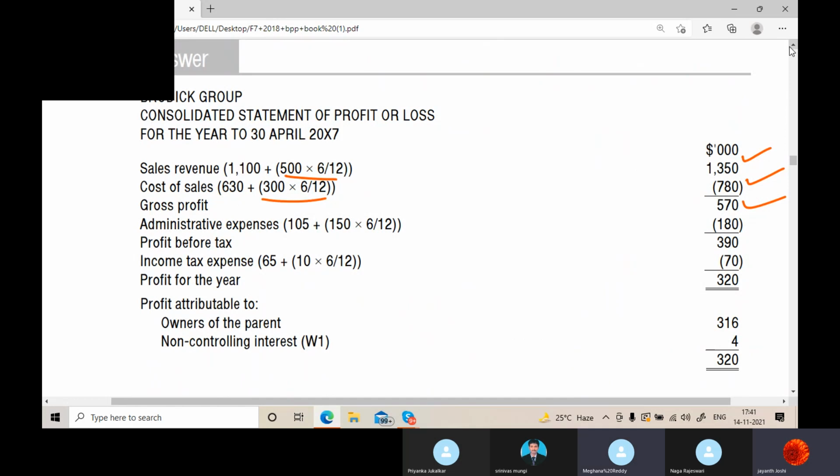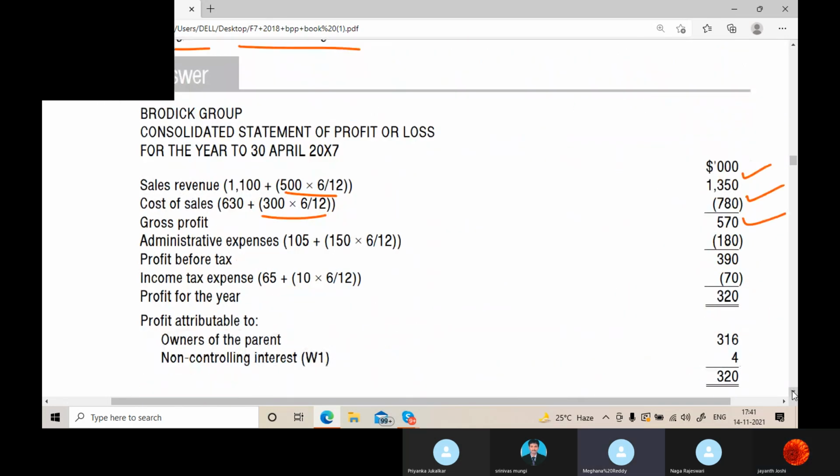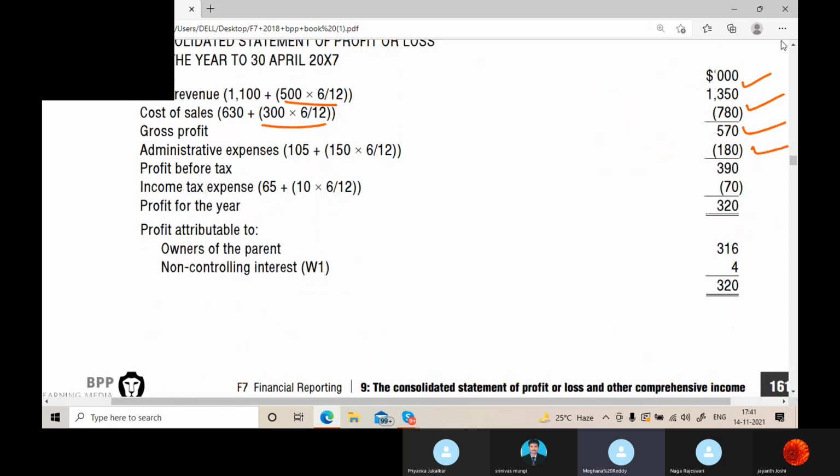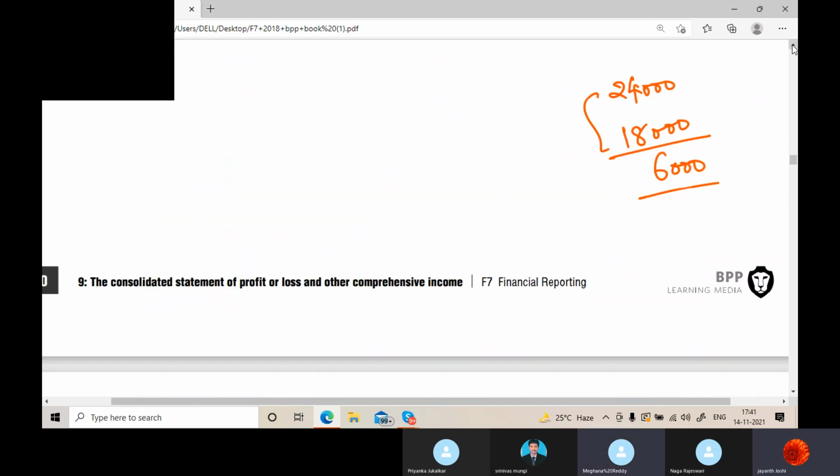We'll do the same kind of treatment with administrative expenses. So we'll take this and take 6 months. This is the income from investment for the parent because they invested in Lamb-Lash, and Lamb-Lash declared dividends in the previous year, it seems. That is what they have given.